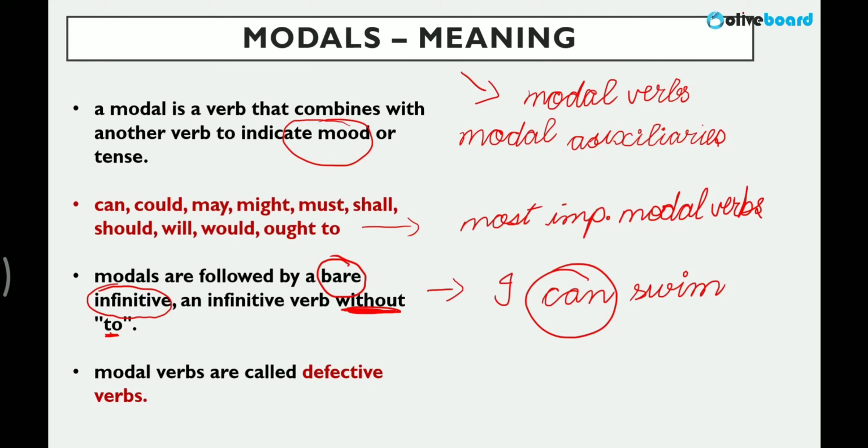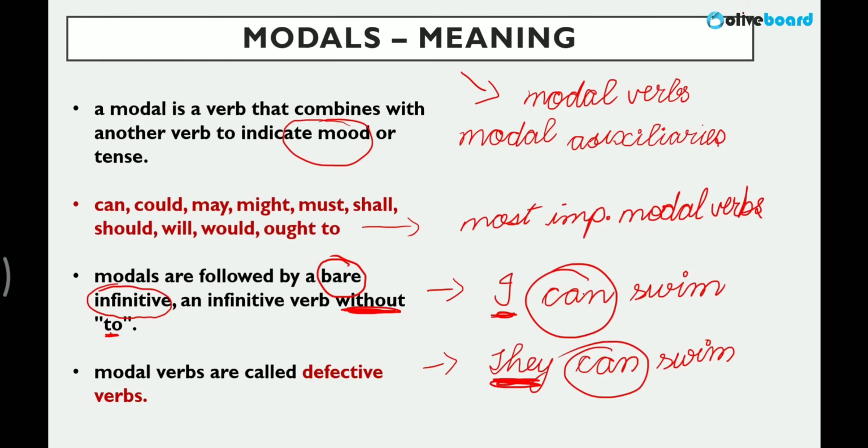It doesn't change. So that is why they are called defective verbs. Even if I write here, they can swim, there is no change in this modal. For plural also it is can, and for singular also it is can.